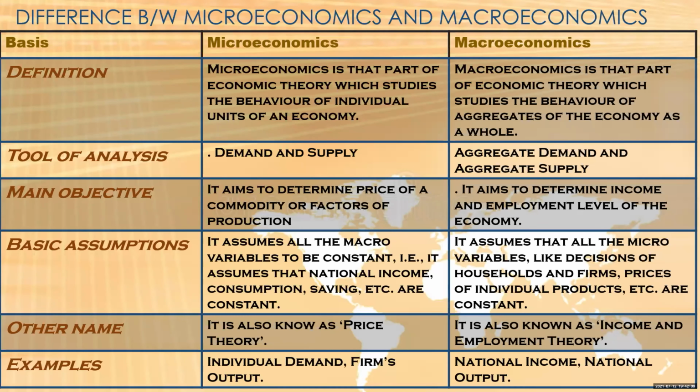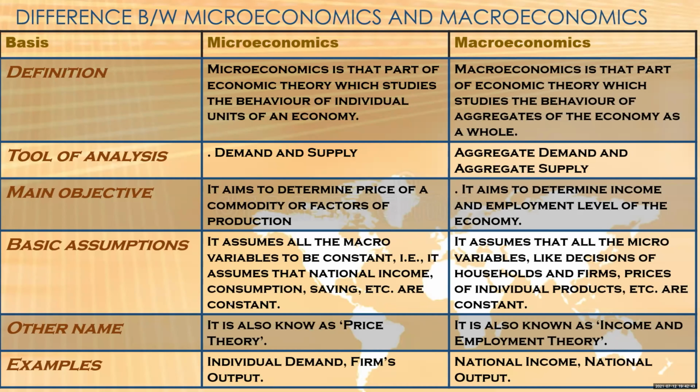The basic assumption of microeconomics is that it assumes all the macro variables to be constant, that is, national income, consumption, saving, and all that. Macroeconomics assumes that all the micro variables, like prices of individual products, are constant.